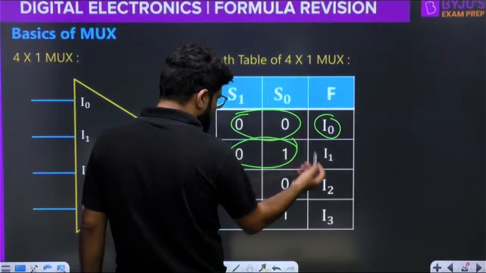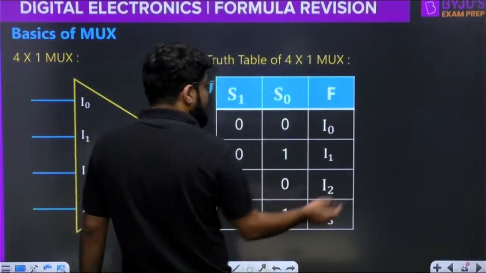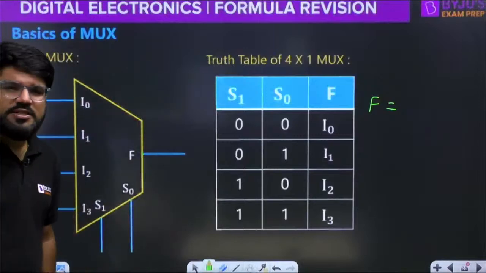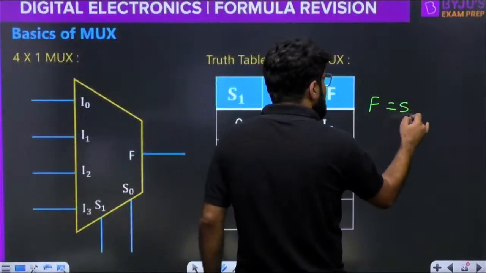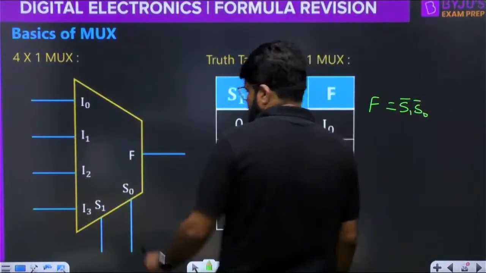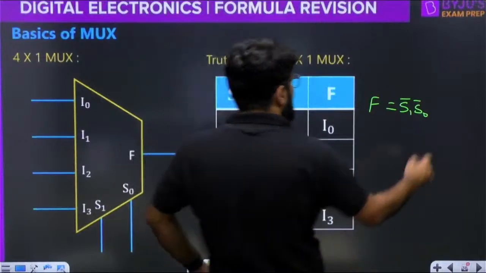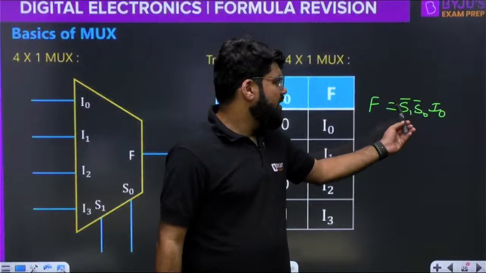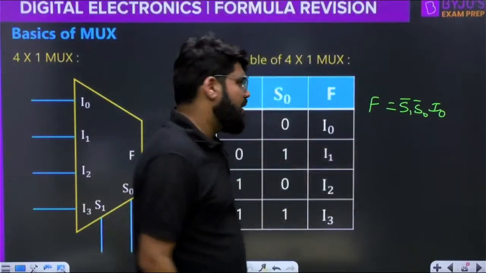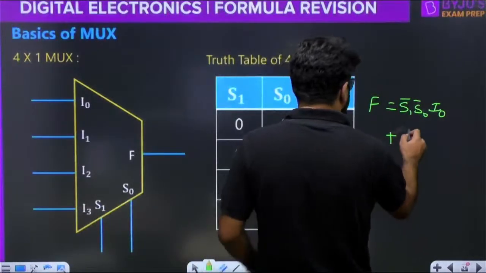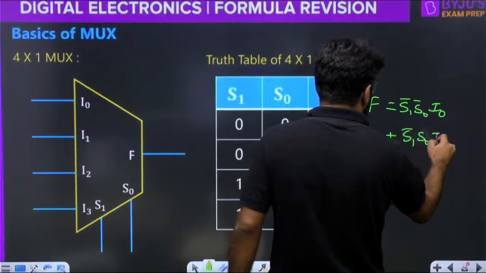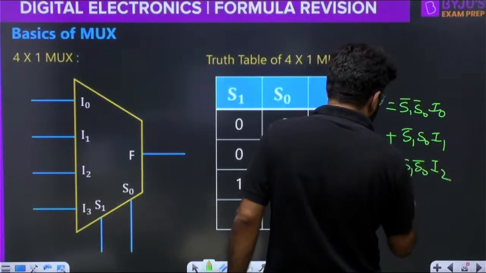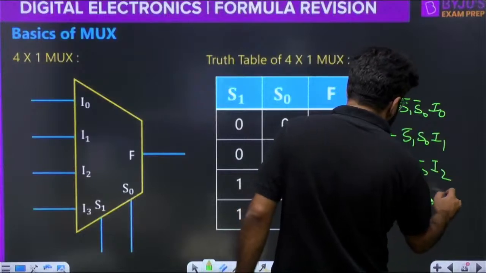0, 1, I1, and so on. So what is the Boolean function for such a multiplexer? 0, 0 means S1 bar, S0 bar, multiplied by I0. So when 0, 0 comes, this becomes 1, 1, F is 1, 1 I0. That is, F is equal to I0. Plus 0, 1: S1 bar, S0 I1. Plus S1 S0 bar I2, 1 0, plus S1 S0 I3.